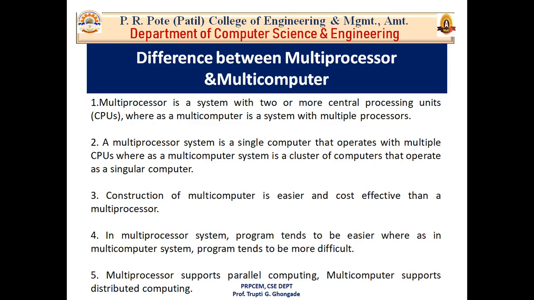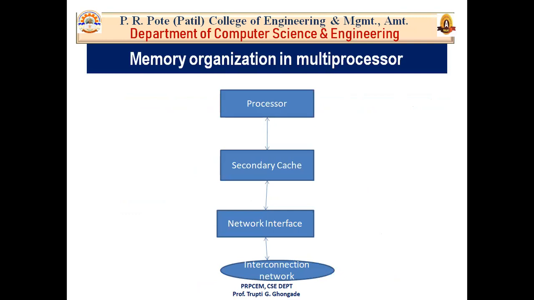So this is all about parallel processing and types of parallel processing. Then we have discussed the multiprocessor and multi-computer and the differences between them. Now after that, another concept is memory organization in multiprocessors. So now, how is memory organized in multiprocessors?